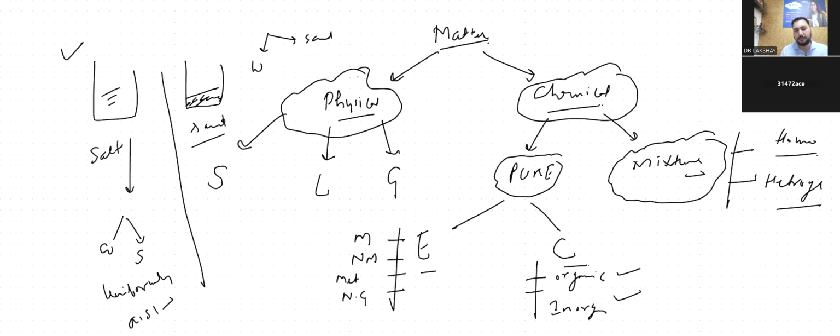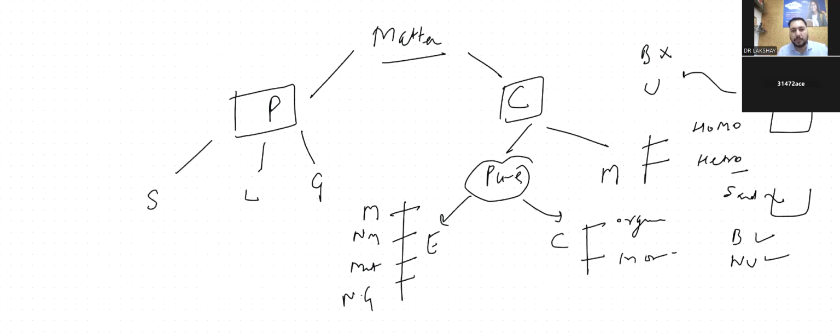The second one is classification of matter. Matter can be classified into two classes: physical and chemical. Physically: solid, liquid, and gas. Chemically: pure and mixture. Pure is further divided into element and compound. Elements are of four types: metal, non-metal, metalloid, and noble gases. Compounds are of two types: organic compounds and inorganic compounds. Mixtures are of two types: homogeneous and heterogeneous. I have given you examples of salt in water and sand in water.